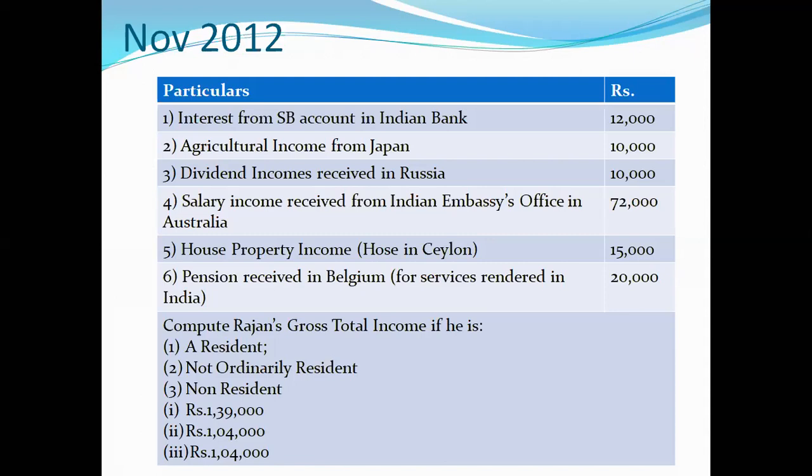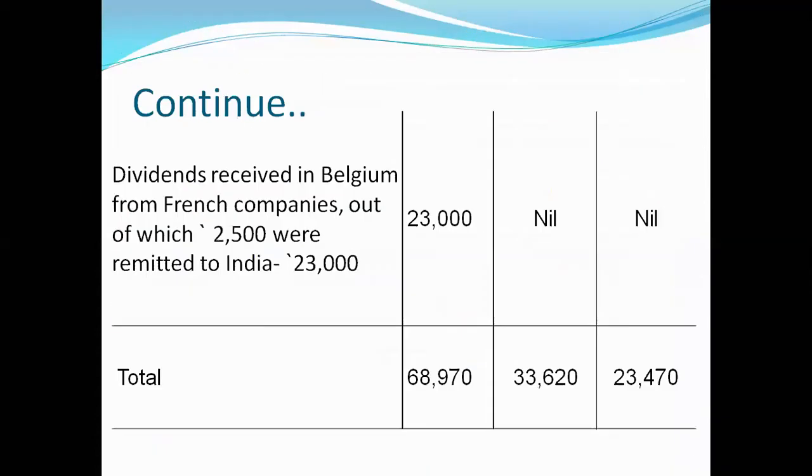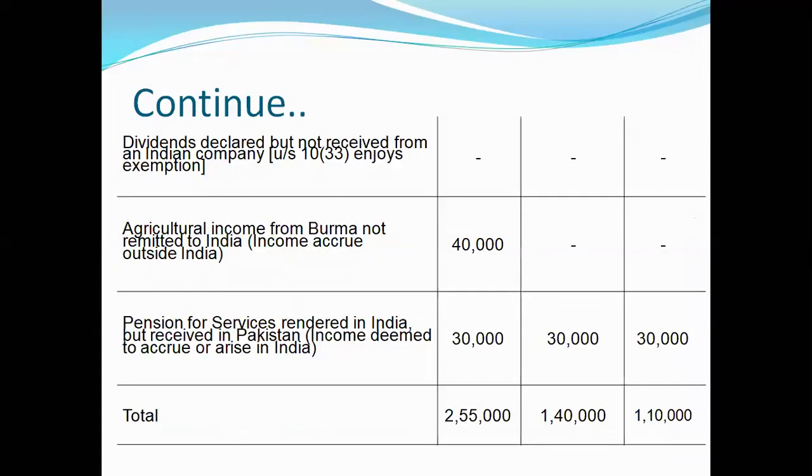I will explain this same problem again. You can expect this question for 10 marks. It is very easy. All the answers are within the question itself; you take the figures and write the table. Then you can get the answer. Now you can go for working out the problem.